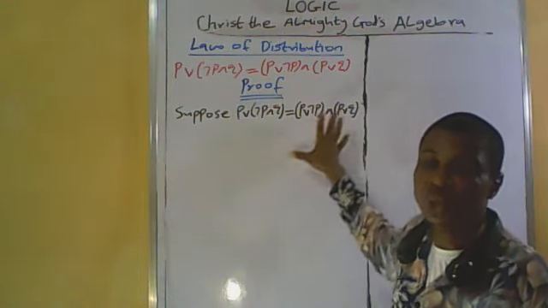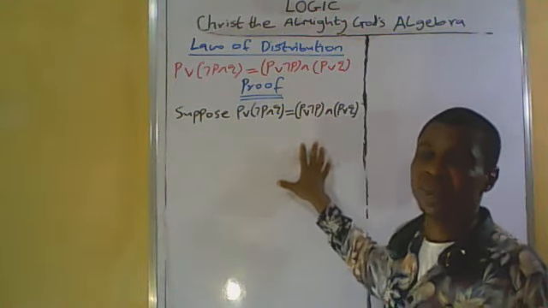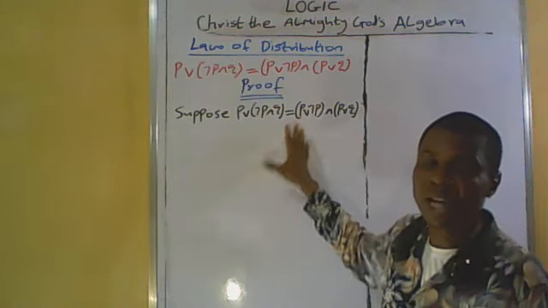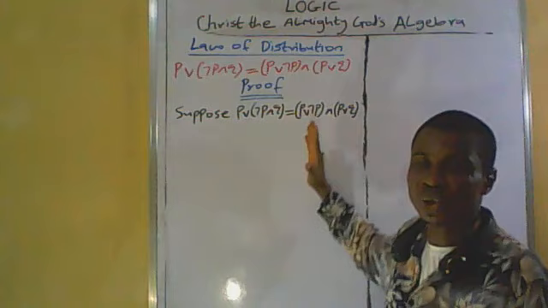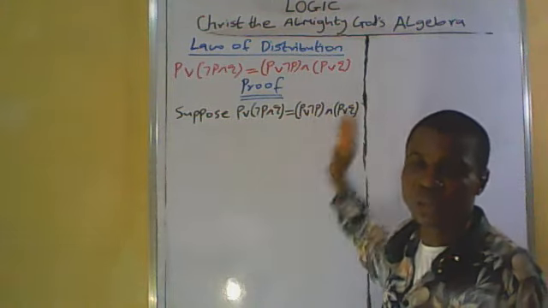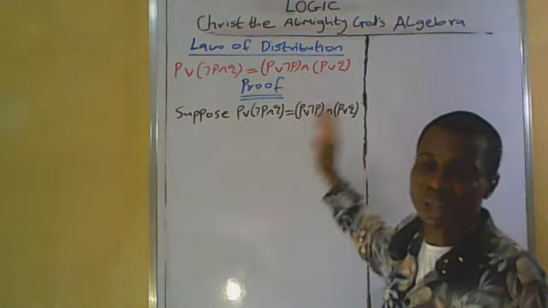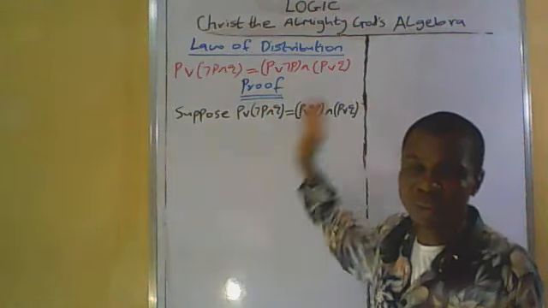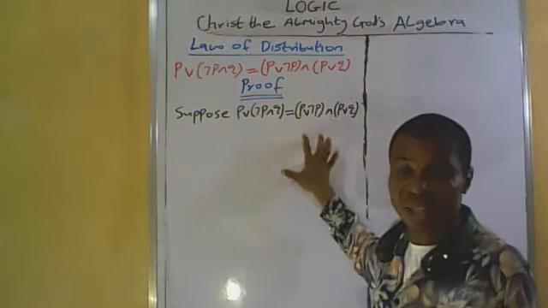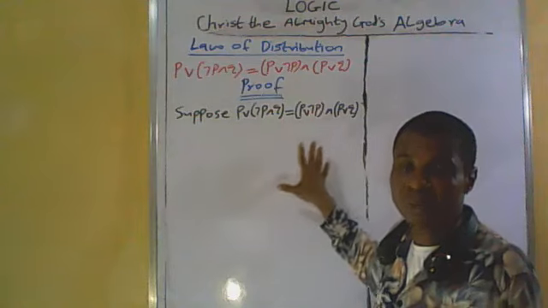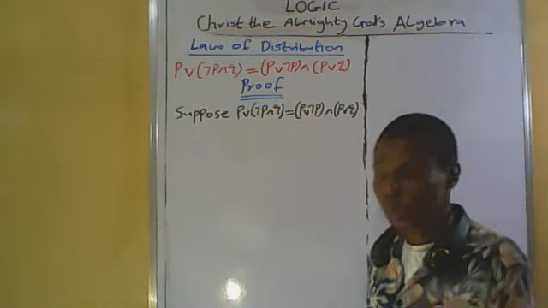So it is true they are equal if whenever the left hand side is true, the right hand side must also be true, and if the right hand side is false, the left hand side must also be false. We say that they are equal. So we're going to prove it.